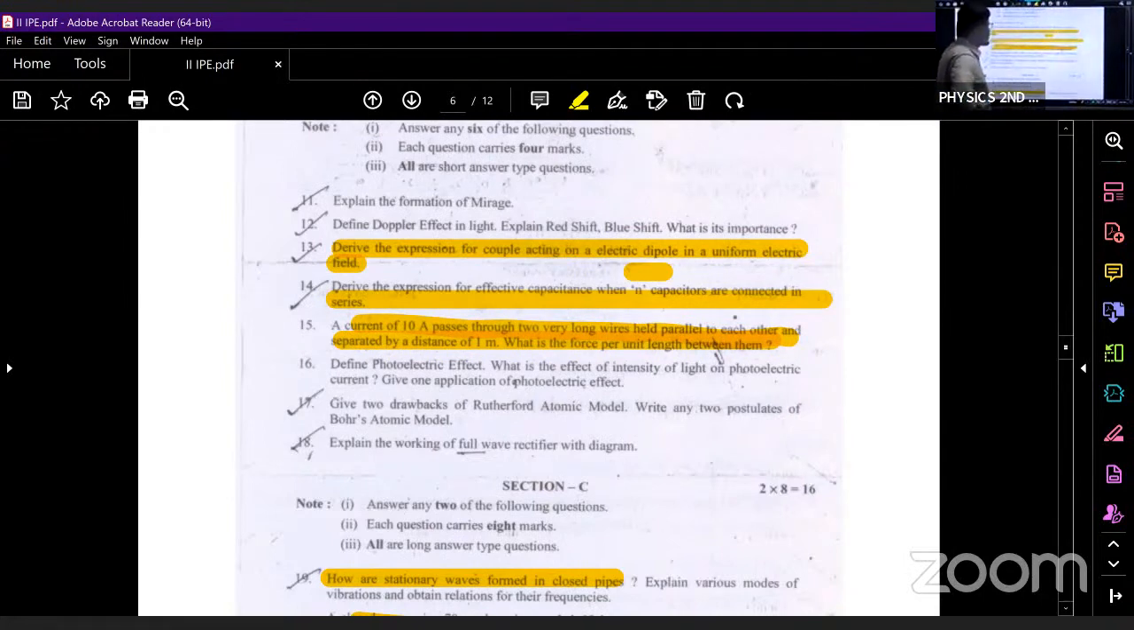Next question: define photoelectric effect. And question number 17 is: due to drawbacks of Rutherford atomic model, write any two postulates of Bohr's model of atom.